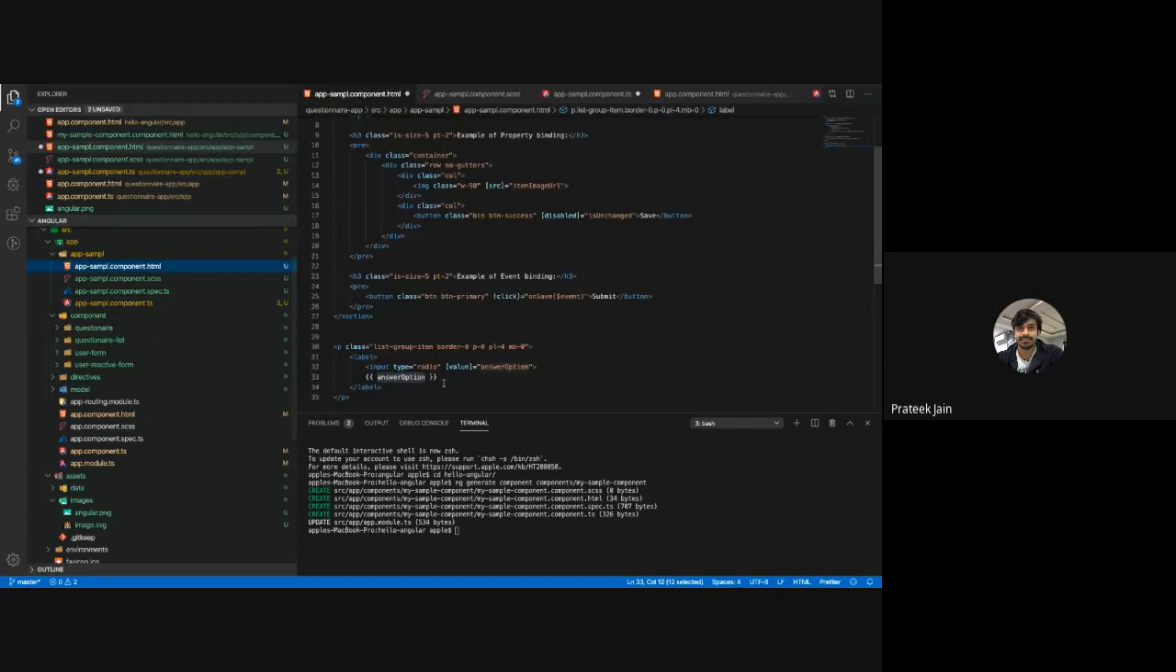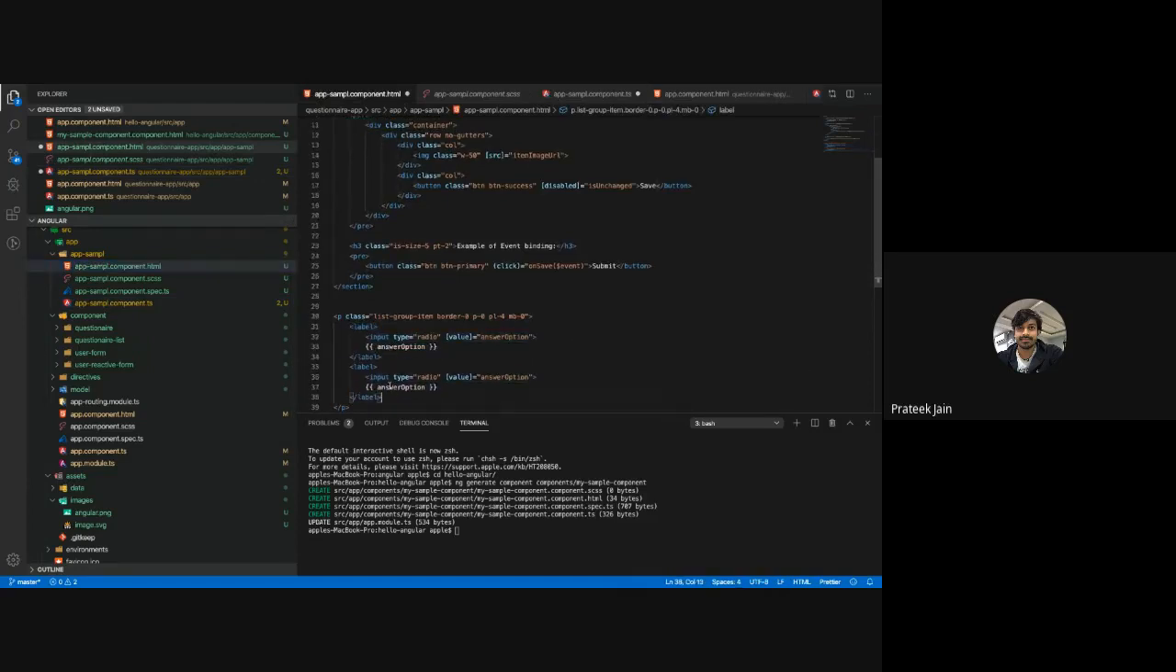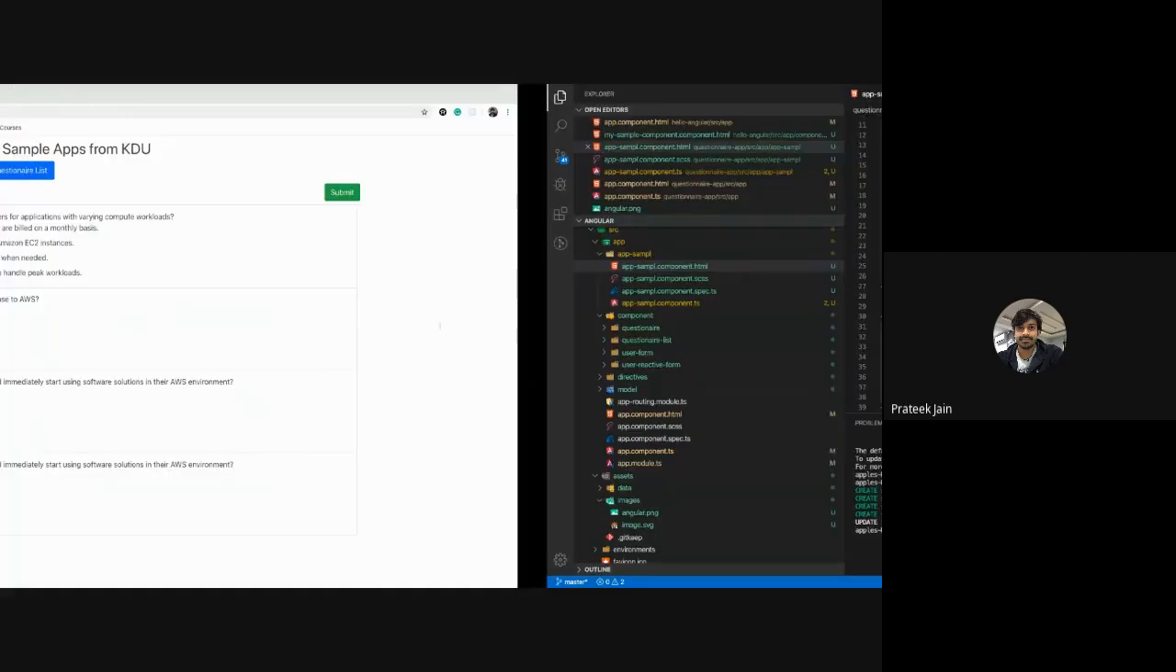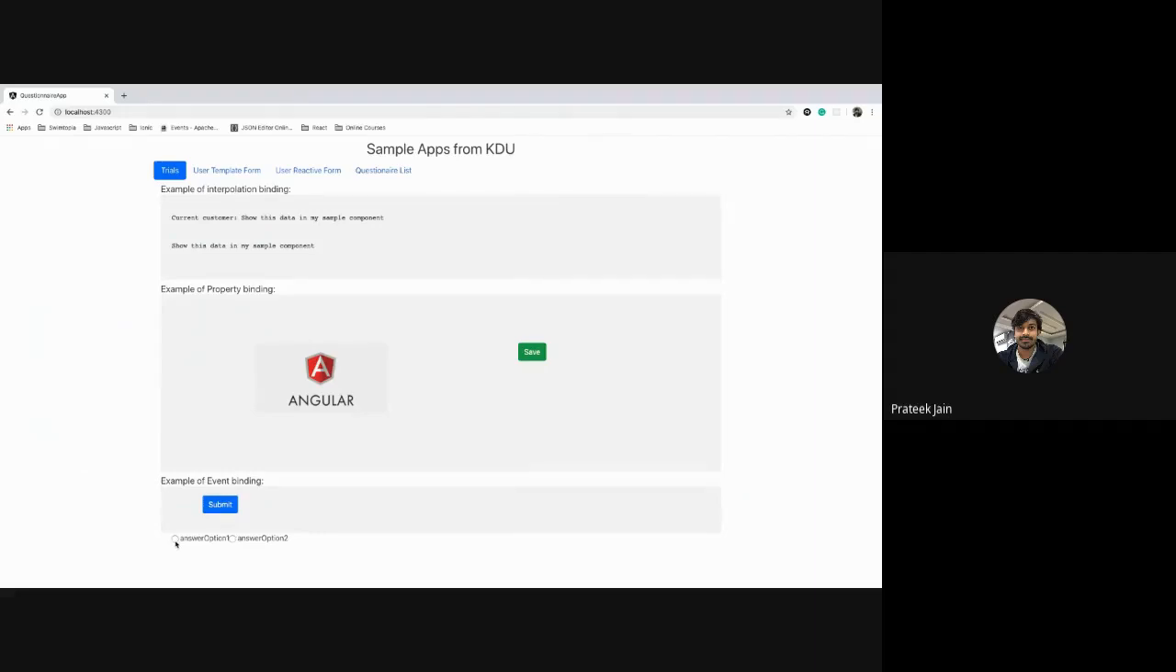Okay, here are my 2 options. So there is one label, there is another label, option 2, option 1. Okay, what will happen to this? Let's see what it is showing in the front end. So here I have this option 1 and option 2, right?